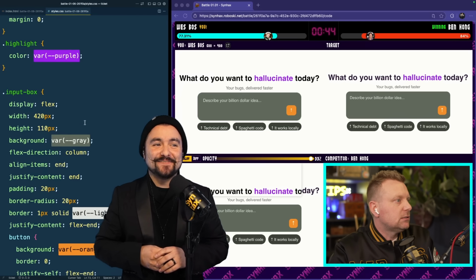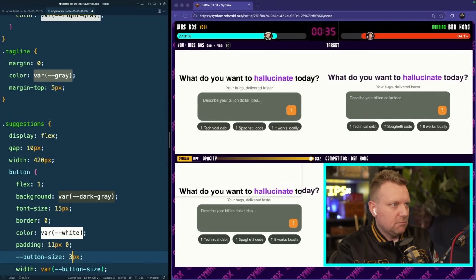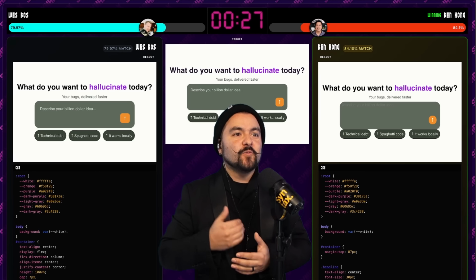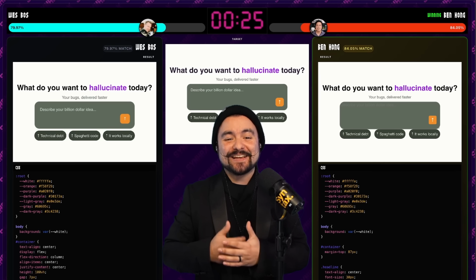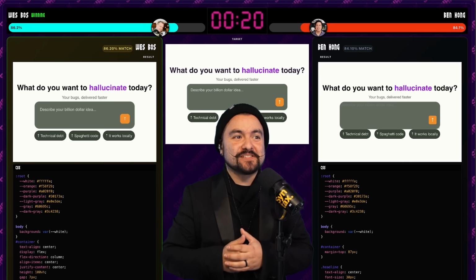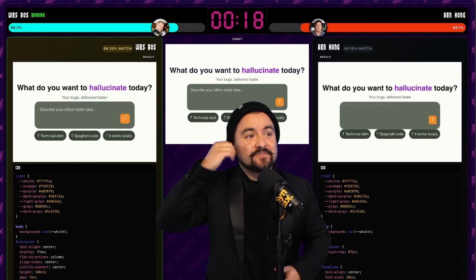Yeah, and Wes needs to be careful here. Only 50 seconds left, and he's back down to 77%. I was at 90. I'm going back to what I had. Hold on. 30 seconds left. Wes just dropped out of the lead. This is going to come down to it. Wes has to get back to 86%. If he doesn't stay at that 86%, he's not going to win. 20 seconds left. Okay, 86.